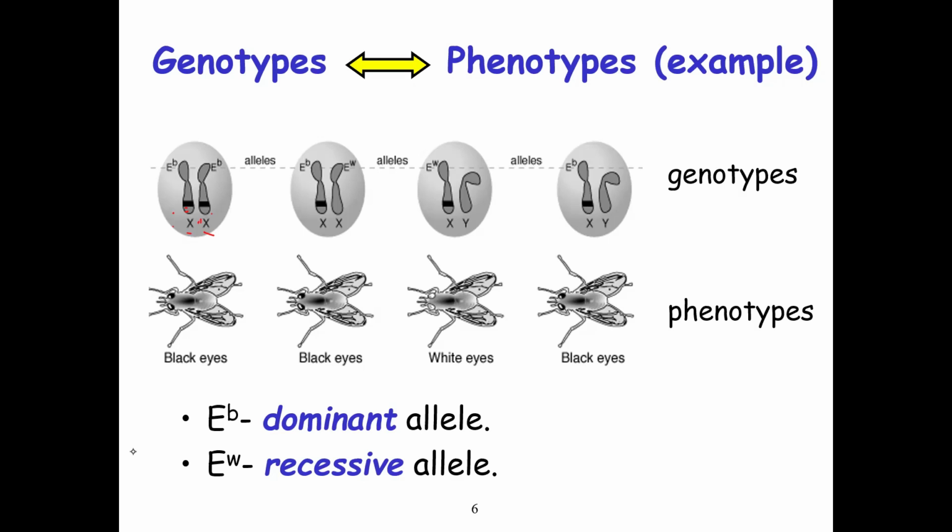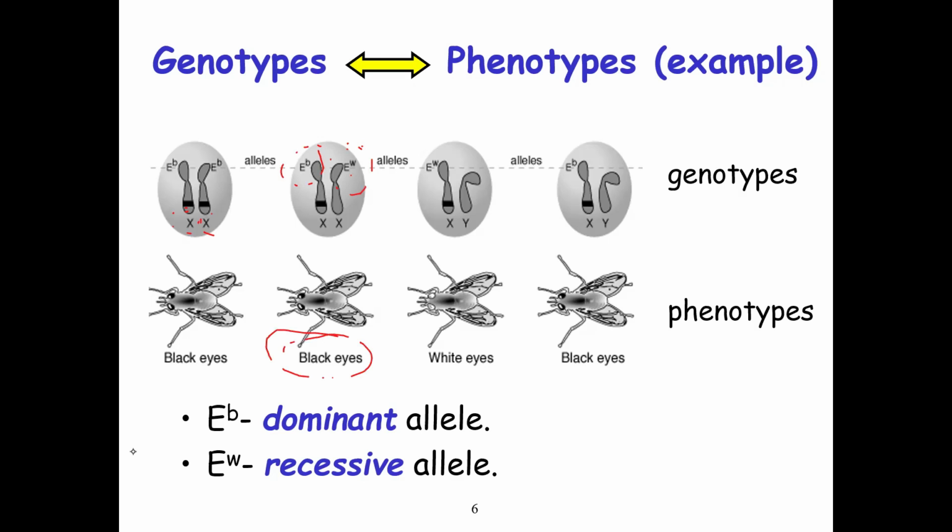We should understand what we call a recessive allele and a dominant allele. So what is a recessive allele? For example, in this case, we have E subscript B and E subscript W. You see here there are two characters. B stands for black, and W stands for white. Despite the fact that there is a black color and a white color, at the end the bees still appear to have black eyes.